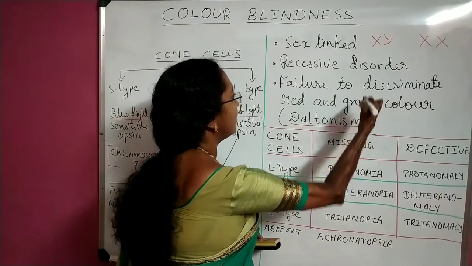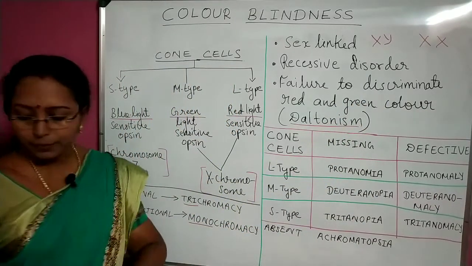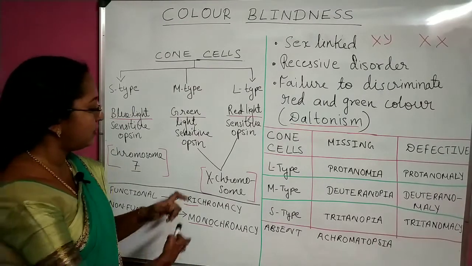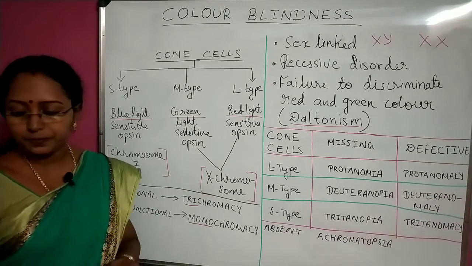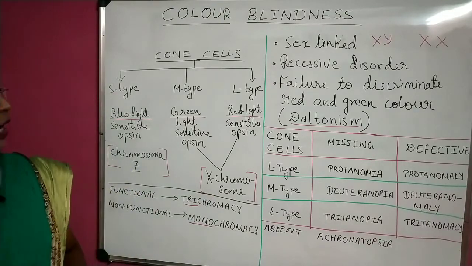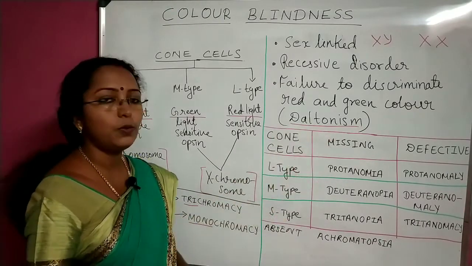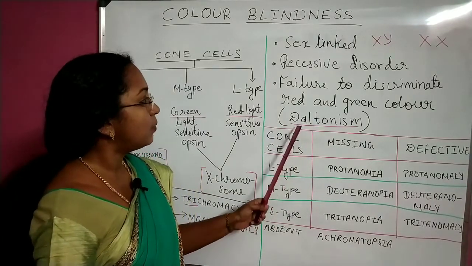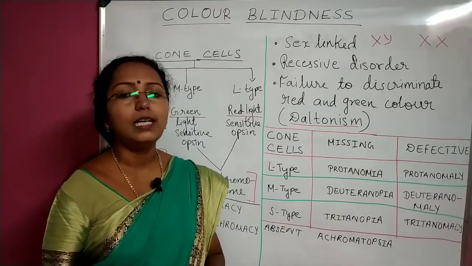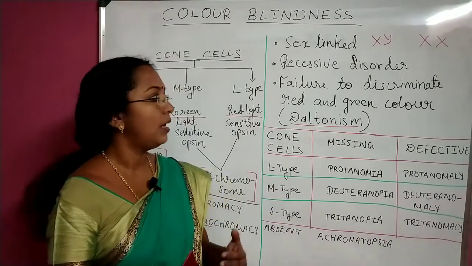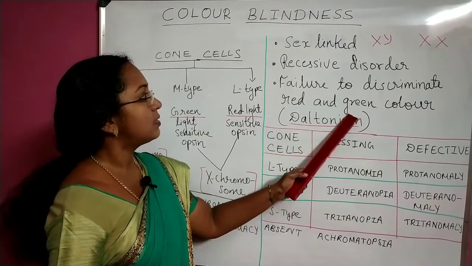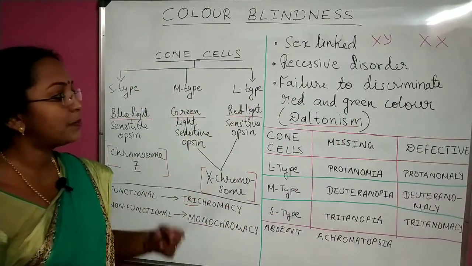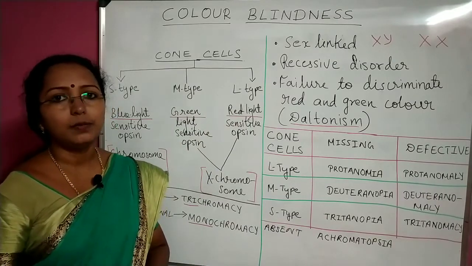Red and green, because M and L type cone cells are not present, and both of these are located near each other in the X chromosome. And here I have written Daltonism. I hope you all know about the scientist Dalton. Dalton, the scientist, was also colorblind. He couldn't distinguish between red and green color. That is because the M type and L type cone cells were either absent or defective in his body.